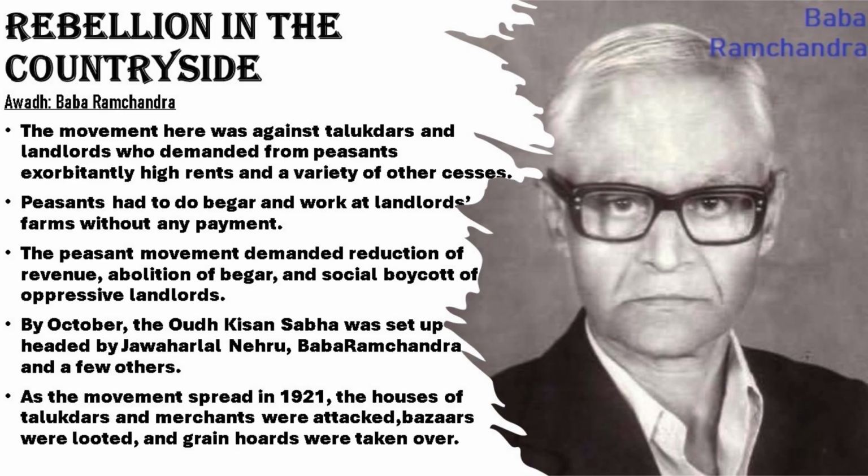So here the movement is against whom? Here the movement is against the talukdars and landlords. What were the problems faced by the peasants over here? The peasants faced problems such as having to pay high rent and having to work as forced labor, called begar. Begar is nothing but the farmer needing to work for the landlord or talukdar without getting any payment. And the last problem for the peasants was illegal dues demanded by the landlord, that is, the talukdar.